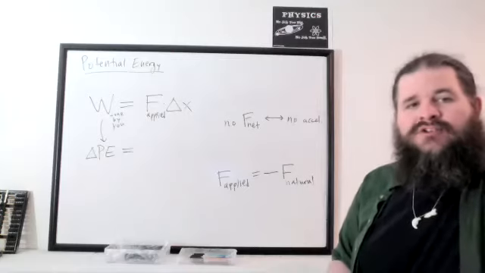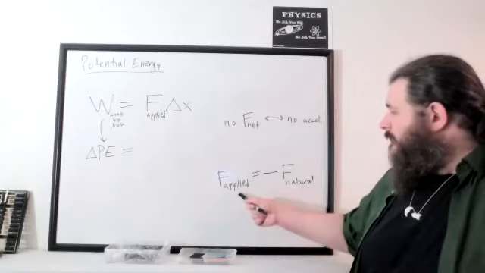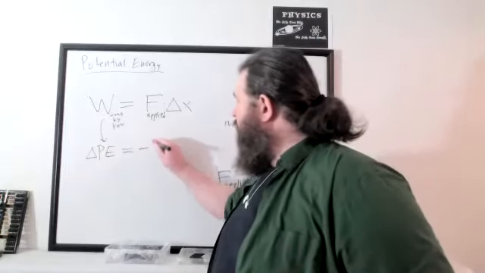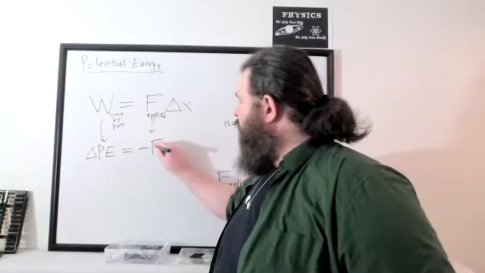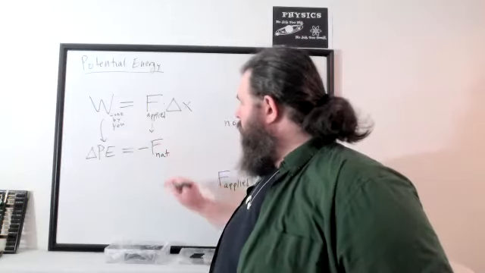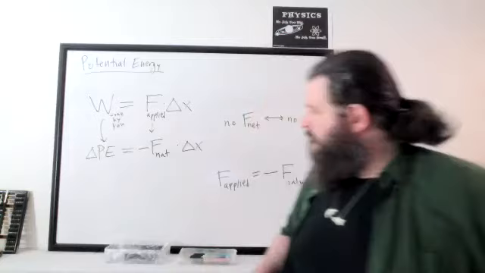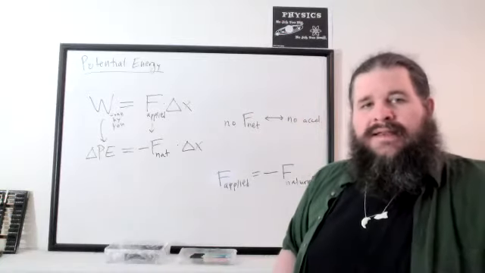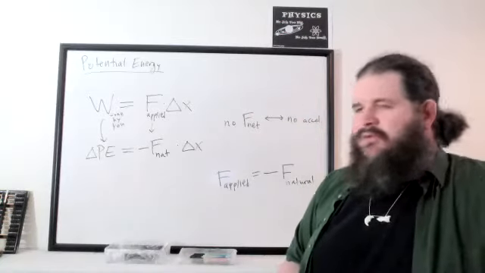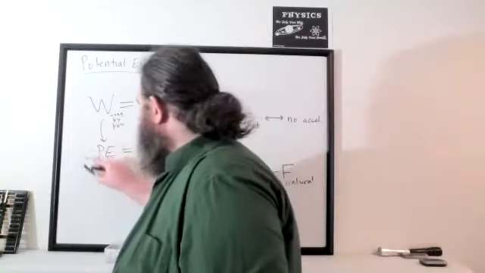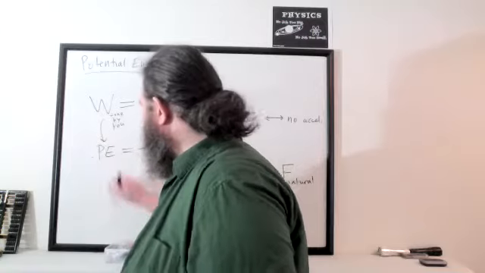But again, in order to make sure it's moving at a constant speed, the force you're applying has to be the exact opposite of the natural force. So negative F natural times distance traveled. And again, we could think of these deltas, if we're talking about very small changes, as d. Actually, let's just leave this one as a delta.